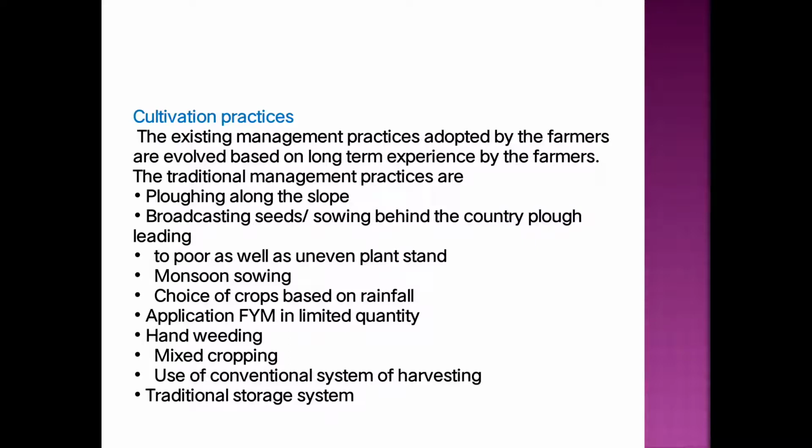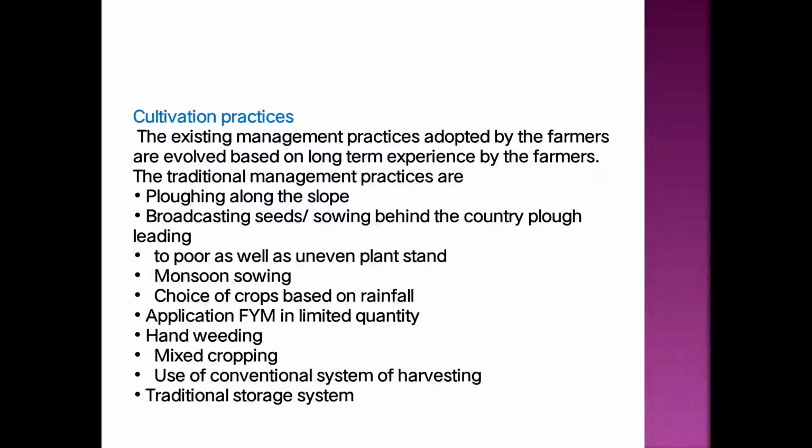Then mostly the weeds are controlled by hand weeding. Then farmers adopt mixed cropping. Next is the use of the conventional system of harvesting, that means they are using traditional methods for harvesting the various crops. Then the traditional storage system, that means the farmers are generally adopting the traditional storage system for the produce.